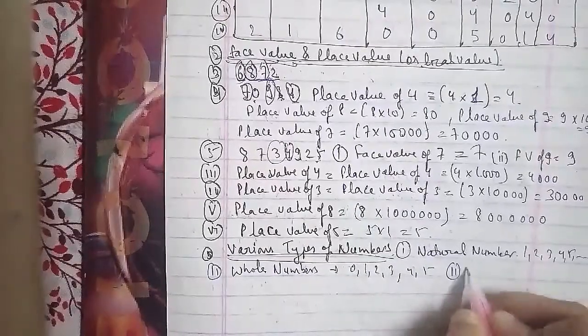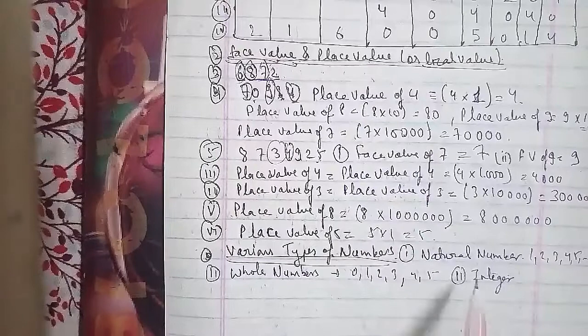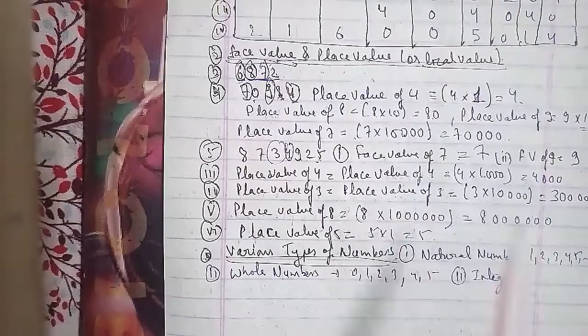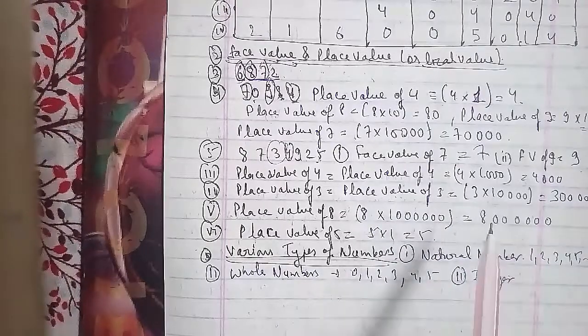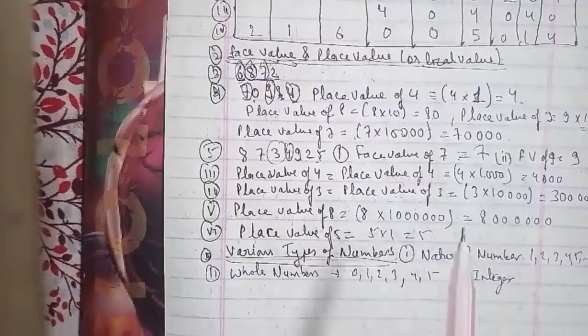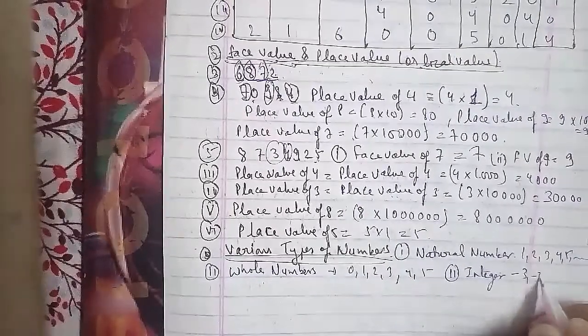So the set of positive integers is 1, 2, 3, 4, 5, 6, 7, 8 until infinity, and the set of negative integers is -1, -2, -3, -4, -5 and so on. The set of all non-negative integers is 0, 1, 2, 3, 4, 5, 6, 7, 8 and so on. Now we'll talk about even and odd numbers.